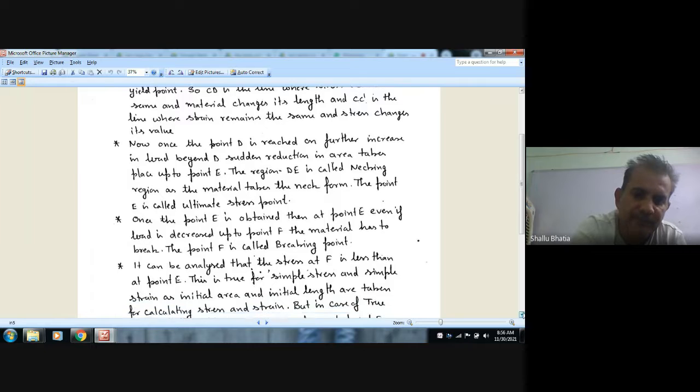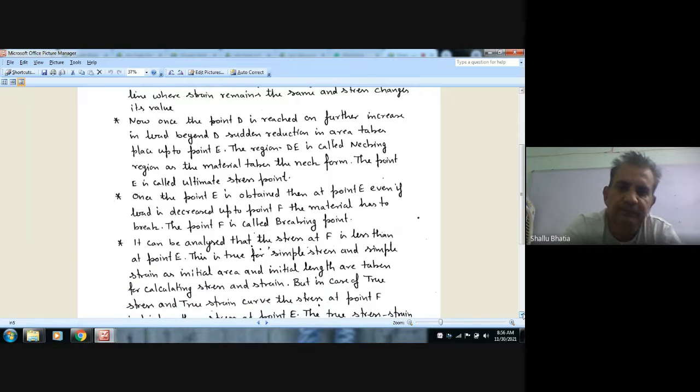It can be analyzed that stress at F is less than at point E. But this is the case of simple stress and simple strain.